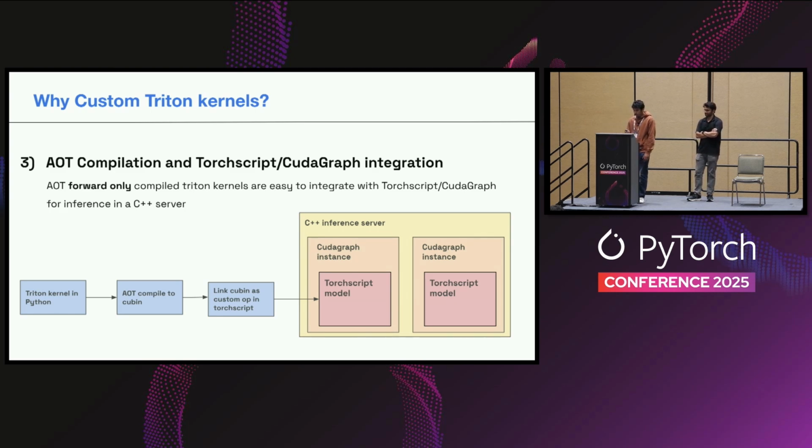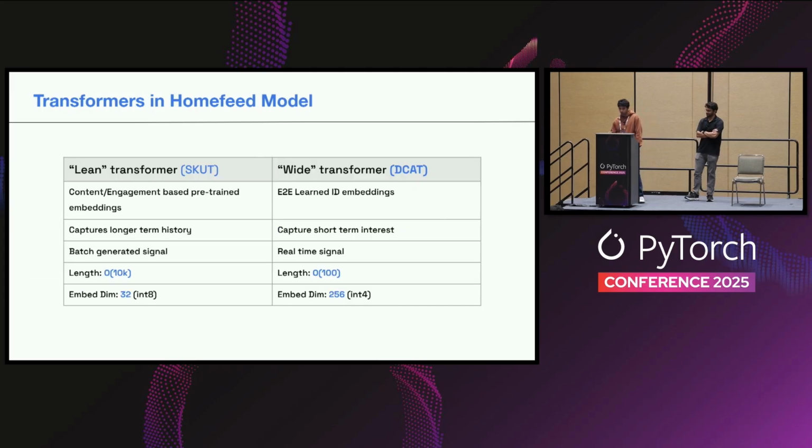Cool. Now that we have covered the reasons, maybe we can go into the transformers. So I'll walk you through a case study of two kinds of transformers we use in the home feed model, and how we leverage particular optimizations for these problems to build kernels.